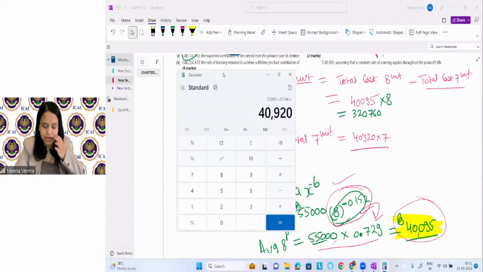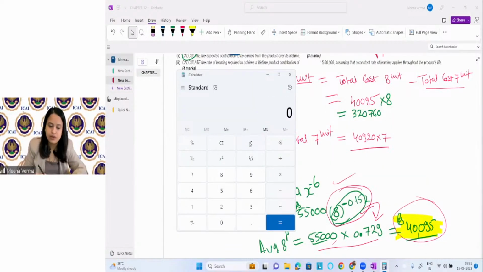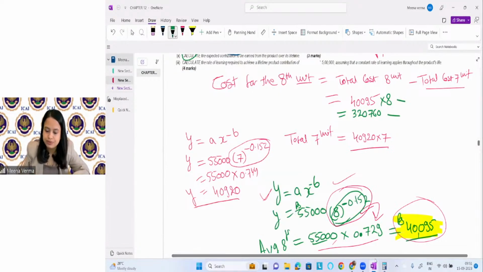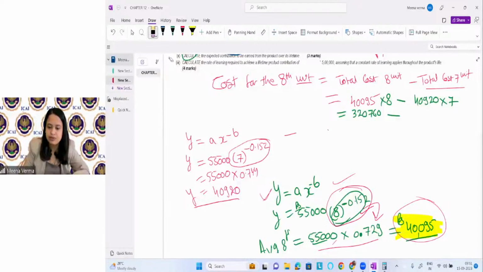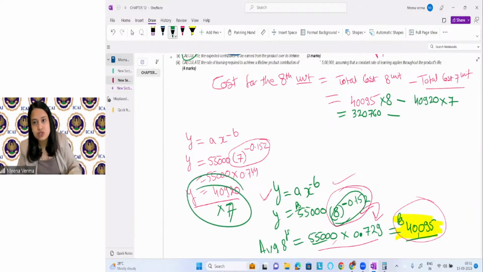Here we have not assumed the time, right? Here time is not at all given, right? So we are considering the cost. Now what is the total cost for 7 units? What is the average cost coming? This 40920 is the cost for 7 units, multiplied with 7. See what it is coming. Multiply this with 7, you will get the total cost of 7 units. You know the total cost of 8 units. Now you know the total cost of 7 units. Subtract them. You will get the cost for the 8th unit, right?